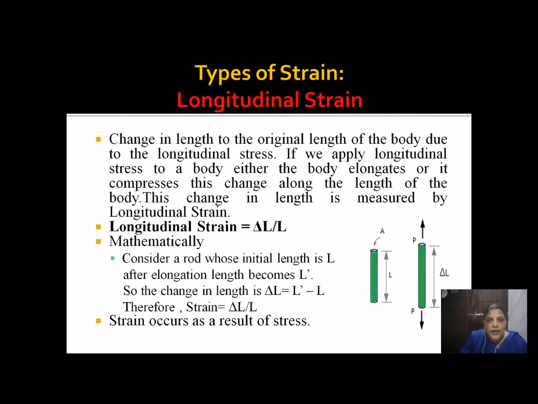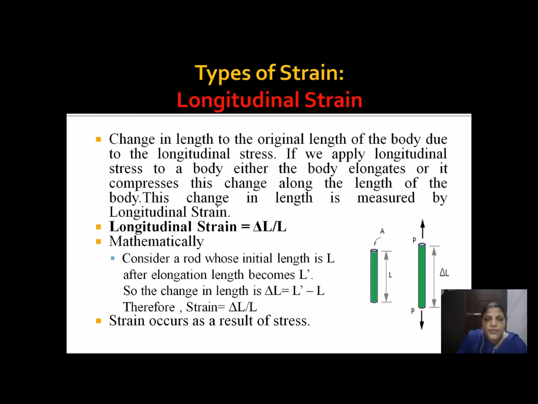First one is the longitudinal strain. This happens because of the application of longitudinal stress, or lengthwise stress. Since we apply a deforming force along the length of the object, there is a change in the length of the object.